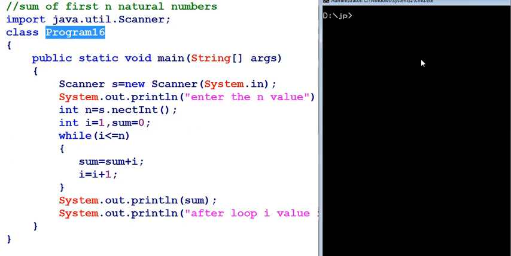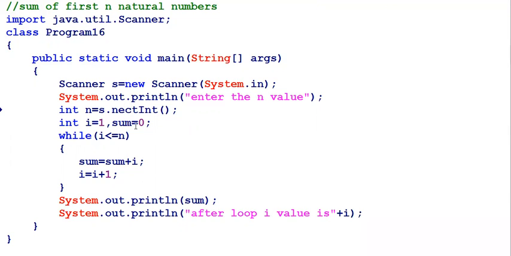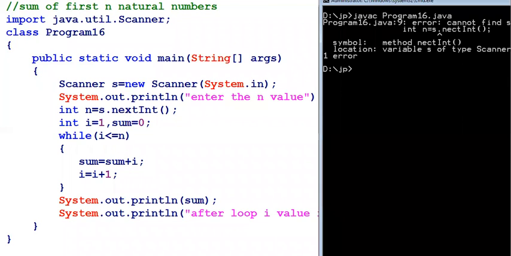This is my working directory, and coming to the program I saved, I misspelled the nextInt method, so that is the reason it produces an error. Now the program is compiled successfully and ready for execution. At the execution time, I will do java followed by program 16.